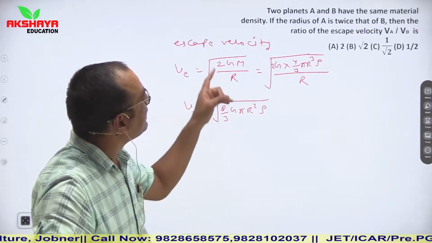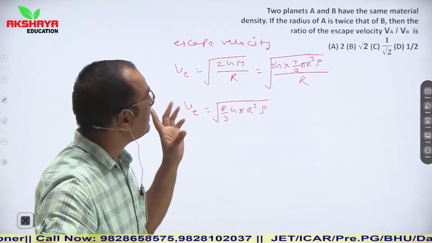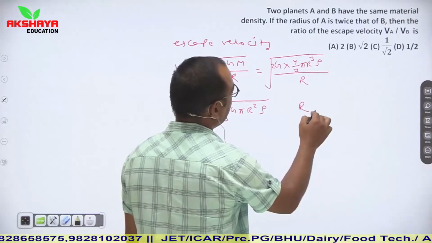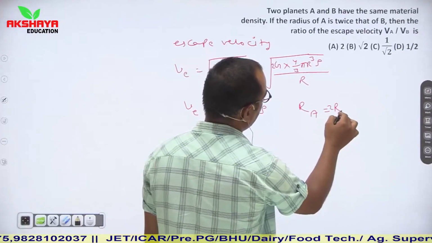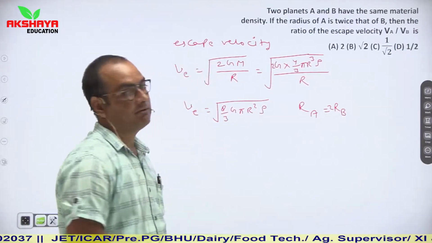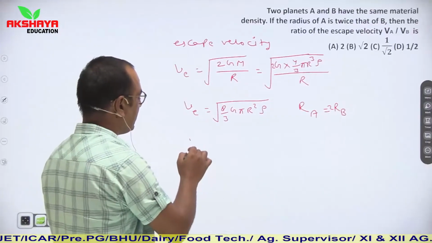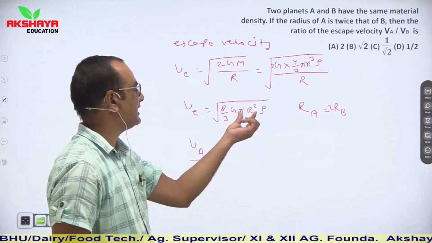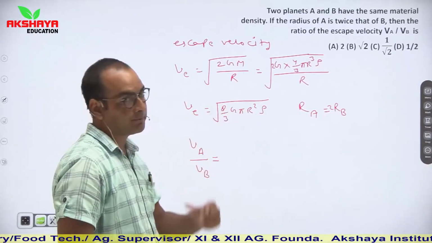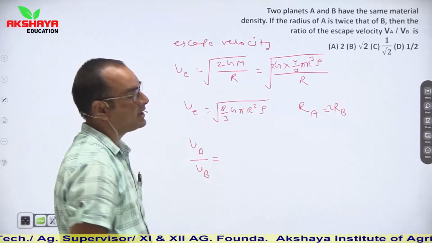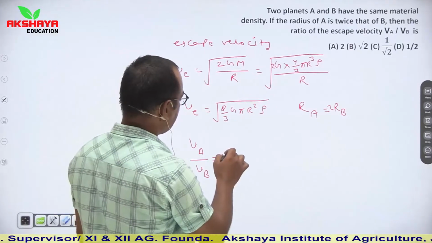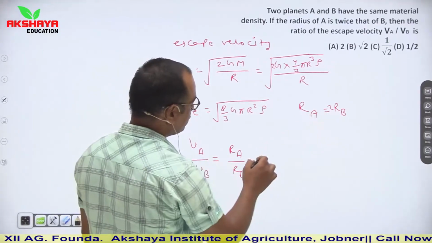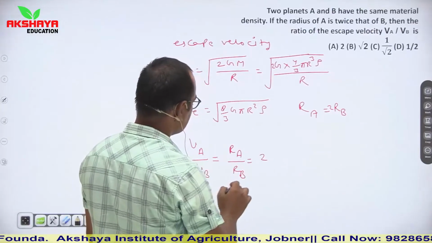We are given that density is similar and the radius of A is twice that of B. It means RA is twice of RB. Then for the velocities of A and B, we have to find VA upon VB. From here we can say that escape velocity is directly proportional to radius. So it is equal to RA upon RB, and RA is equal to twice of RB. So this ratio is twice.